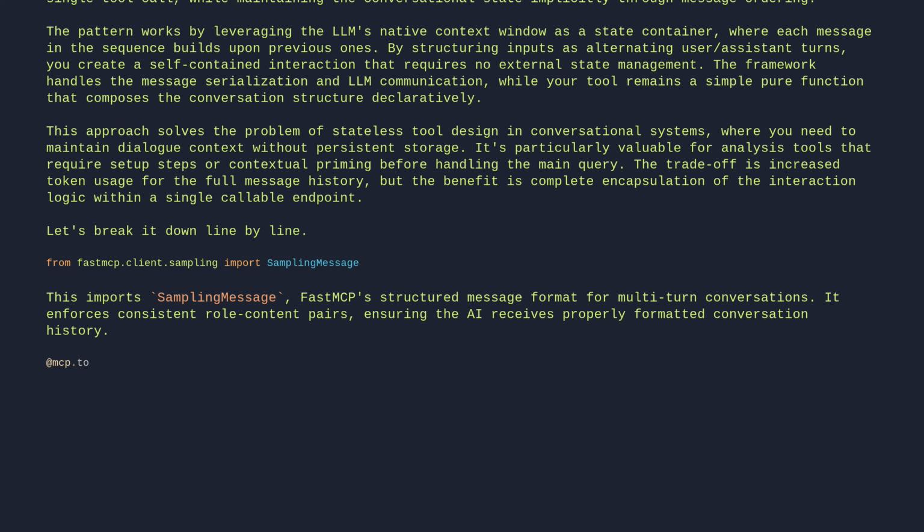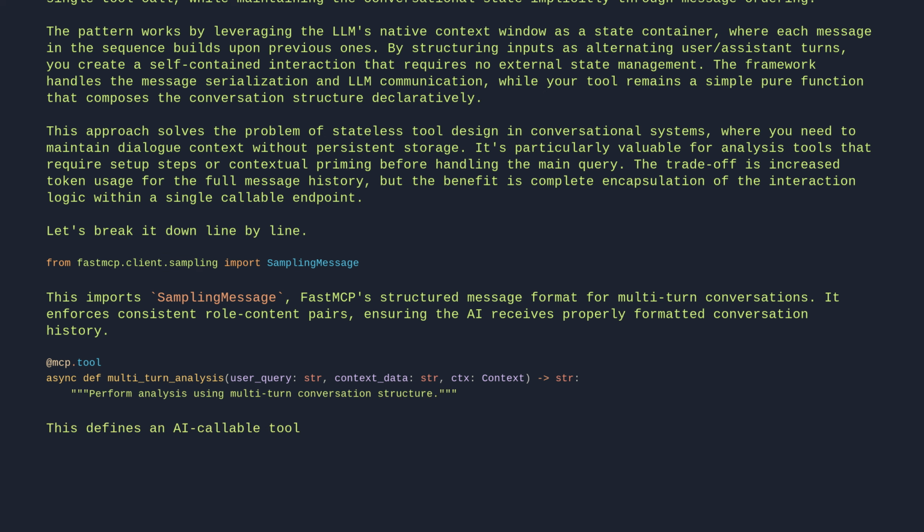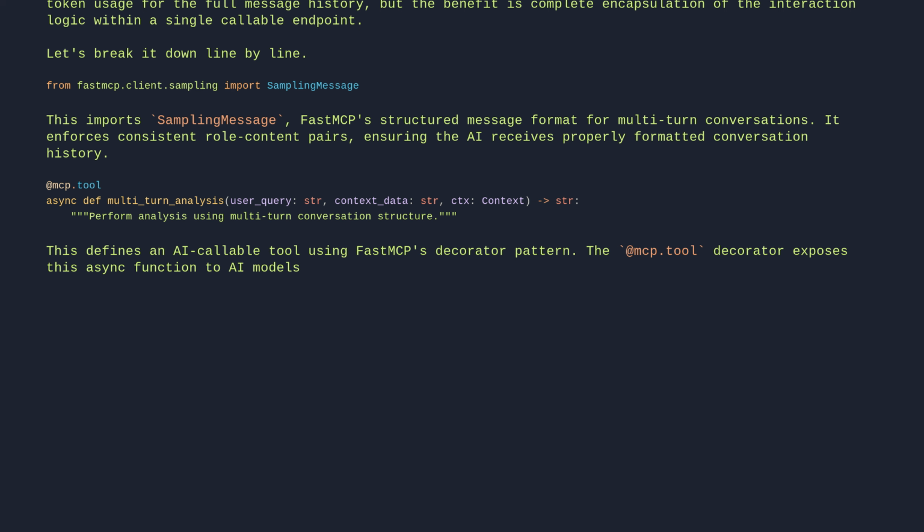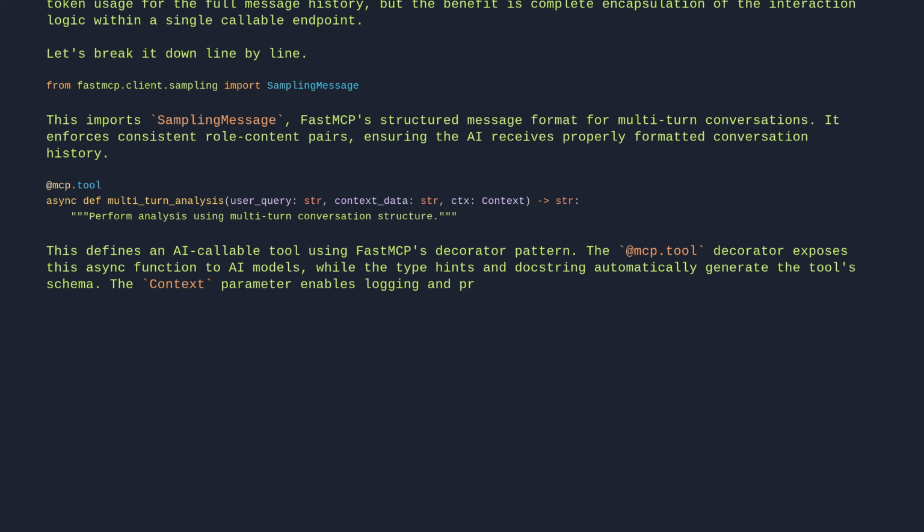@mcp.tool async def multi_turn_analysis(user_query, ctx: Context): Perform analysis using multi-turn conversation structure. This defines an AI-callable tool using FastMCP's decorator pattern. The @mcp.tool decorator exposes this async function to AI models, while the type hints and docstring automatically generate the tool's schema. The context parameter enables logging and progress reporting, required for all FastMCP tools.